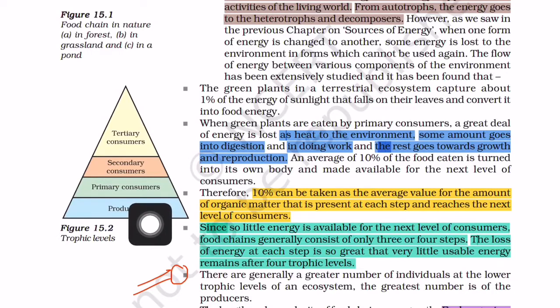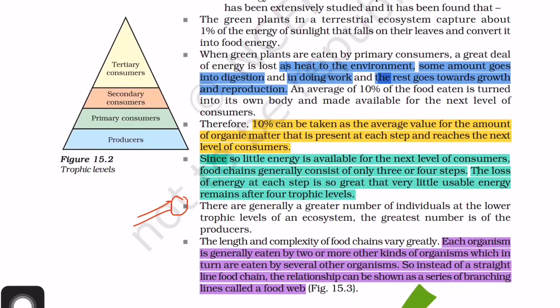Most primary consumers depend on producers, and you can see the number of tigers, the number of vultures, is very little, very few tigers, lions, etc., because they depend on secondary consumers. So in this way we can say that the lower trophic level consists of a higher population.